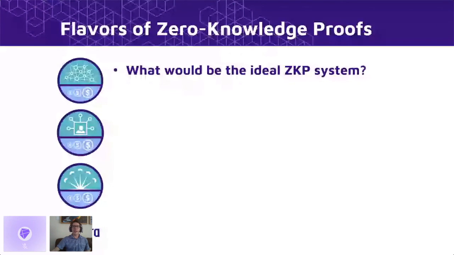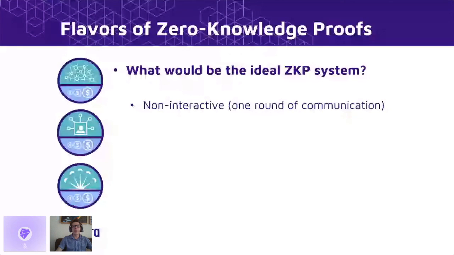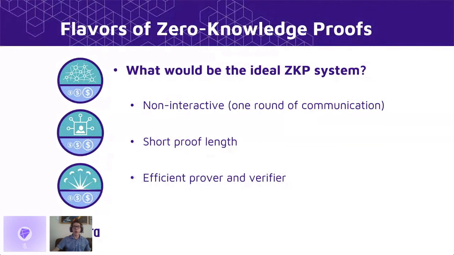So what would the ideal zero-knowledge proof system look like with that in mind about trusted setups? Well, based on our initial conversation, our ideal zero-knowledge proof system, particularly in the blockchain setting, would be non-interactive, meaning there's only one round of communication and players don't have to talk back and forth. It would also have very short proofs as compared to the size of the statement you're trying to prove. It would have an efficient algorithm for both constructing these proofs and for verifying them. And it would involve no trusted setup.